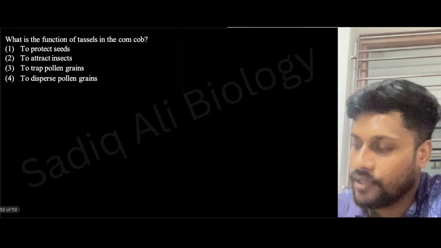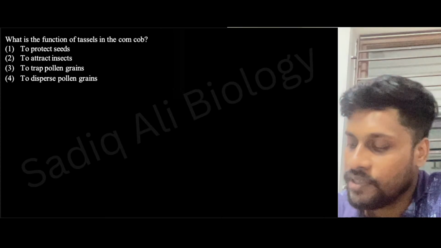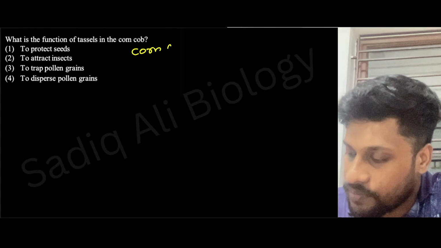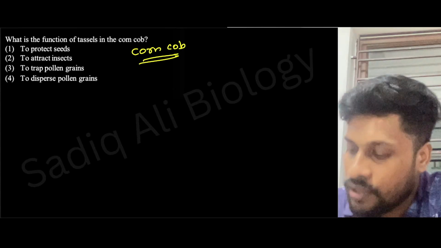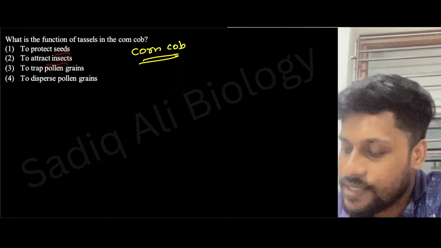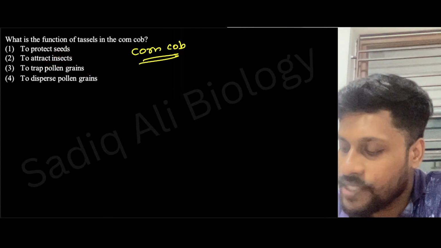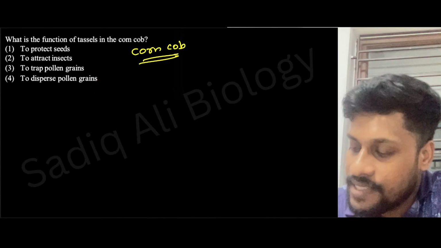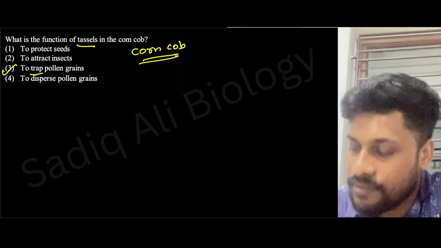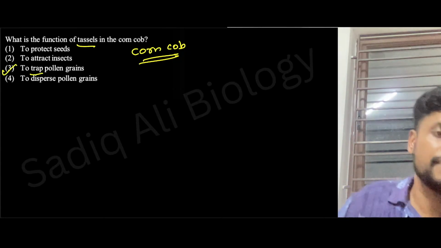Next. What is the function of tassels in a corn cob? To trap seed, to attract insects, to trap pollen grains, to disperse pollen grains. What will be the answer here? Tassels are helpful for trapping pollen grains. Option 3 will be the answer. Right?